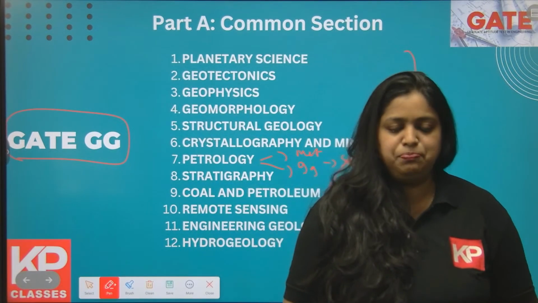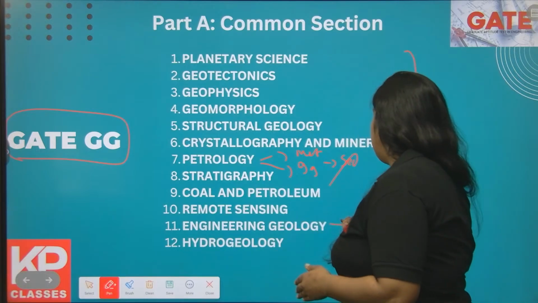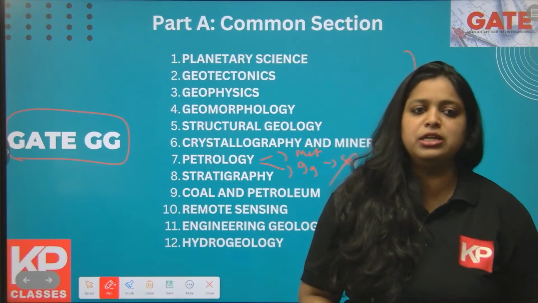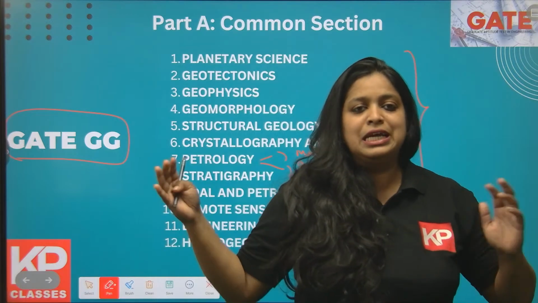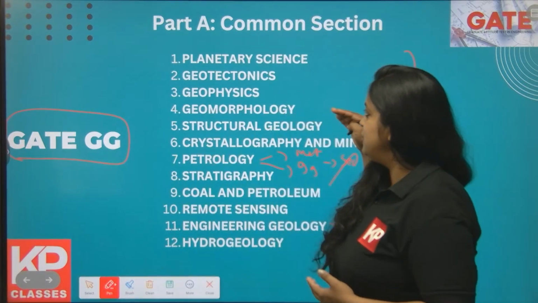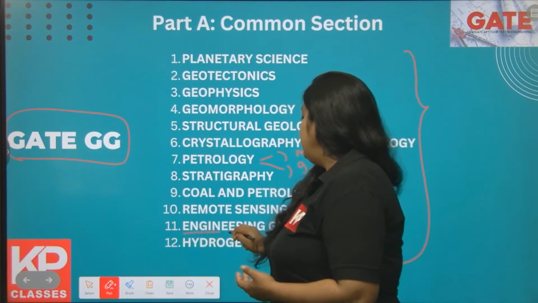The entire topics are not required for the common section. For example, from engineering geology, you need to study only the engineering properties of rock for section A. For section B, the entire other details of engineering geology, the Q system, RMR, all of that is required. But for part A, only a few topics of engineering geology will be there.